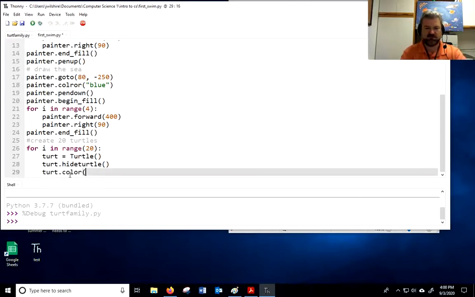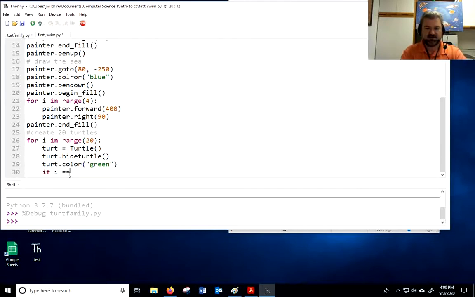Turt.color green. I'm going to make this a green turtle. If i is equal to 0. So for i in range 20, i is going to be every single number from 0 up to, but not including 20. Remember with a range function, if you give it just one number, it means I want you to have the number go from 0 up to, but not including this, and count up to it. So it'll be 0, 1, 2, 3, 4, 5, all the way up to 19.